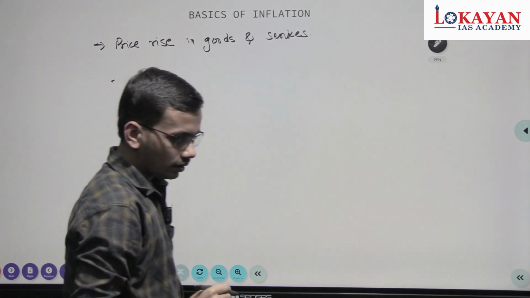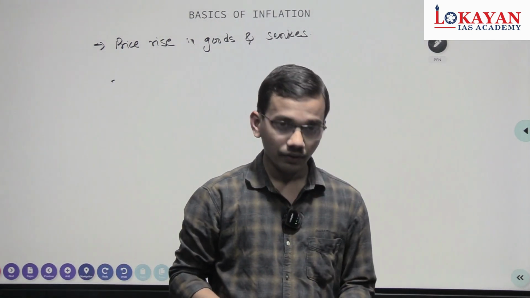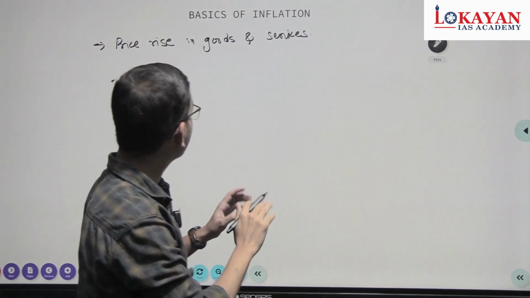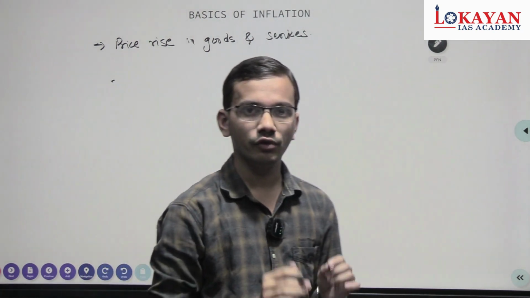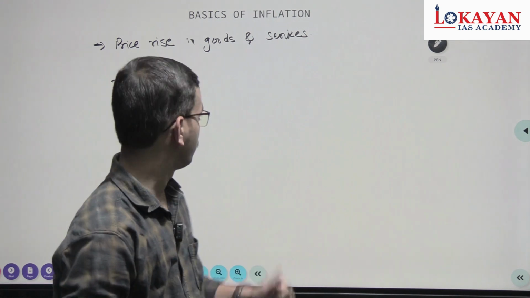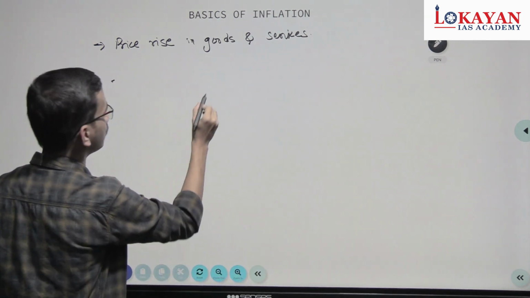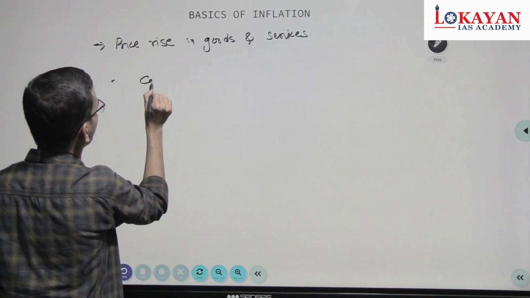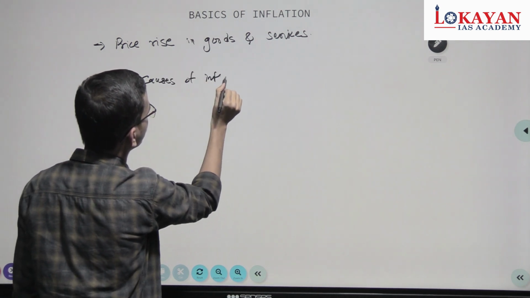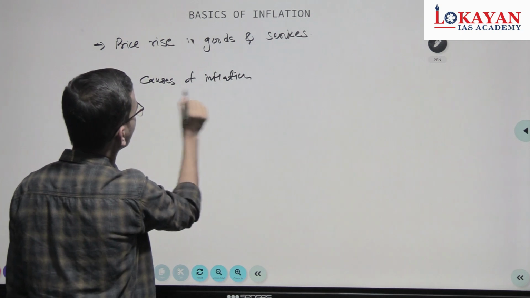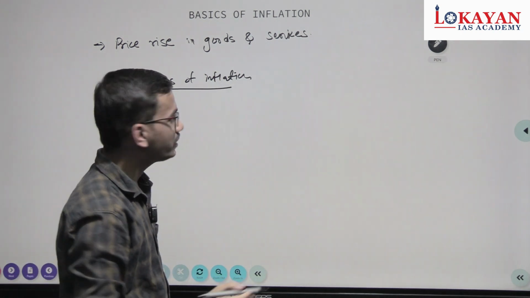See, remember one thing, we are not discussing in detail regarding all aspects of inflation. We are discussing certain aspects which will be helpful in solving further questions. Okay, so major causes of inflation. Causes, or also you can say types.